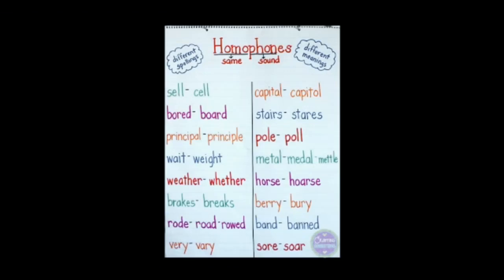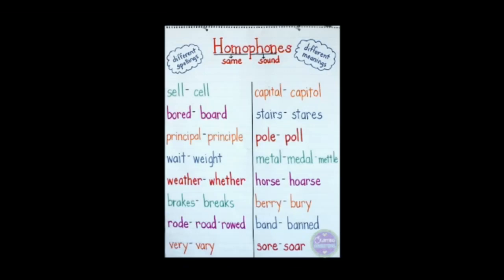Then you see board, board, principle, principle, weight, weight, weather, weather. Then this side, pole, pole, horse, horse, berry, berry, band, band. So these words in listening will sound the same, but their meanings are different as well. The spellings are also different. And these types of words, when they sound alike, are known as homophones.